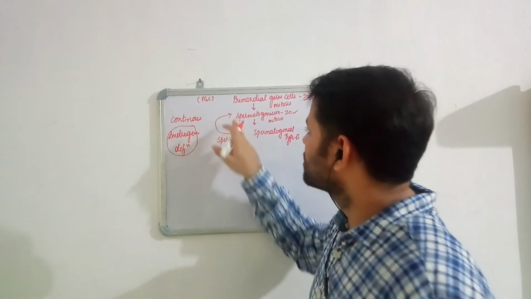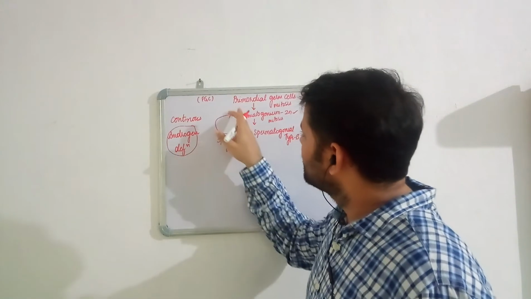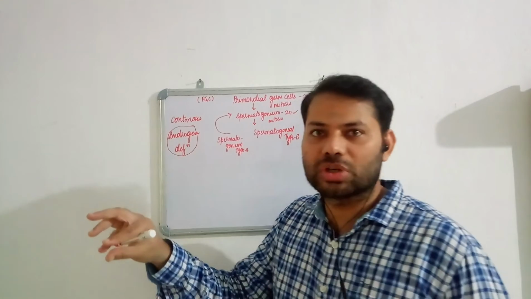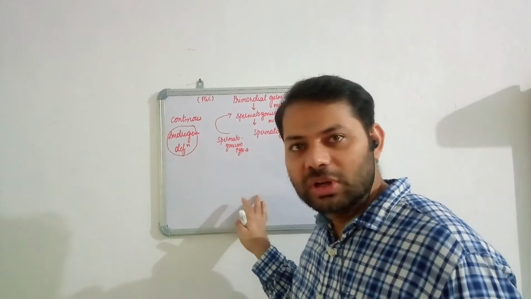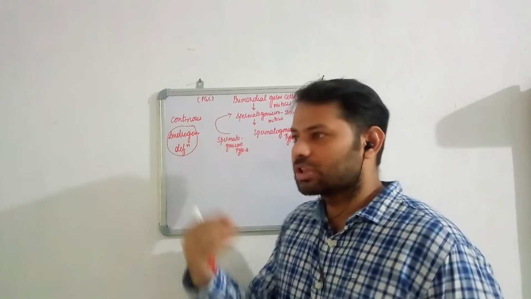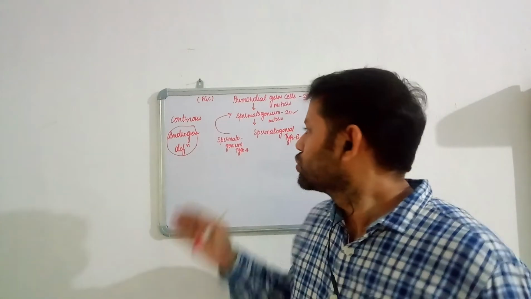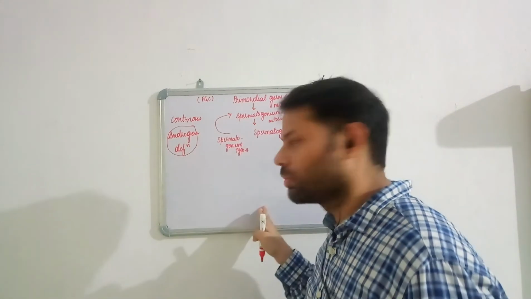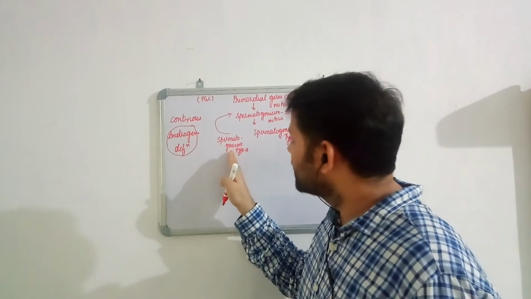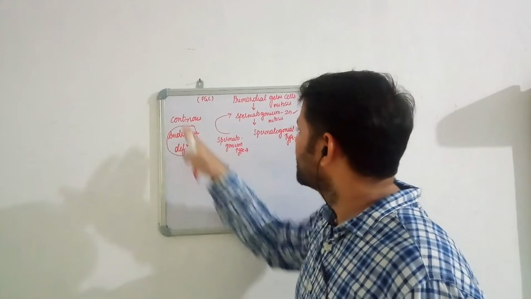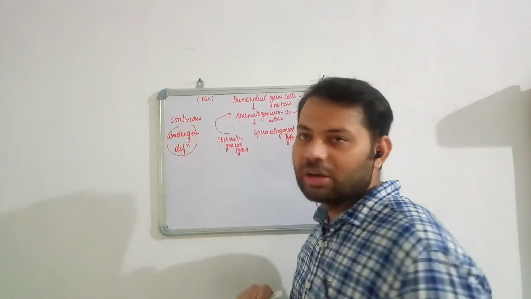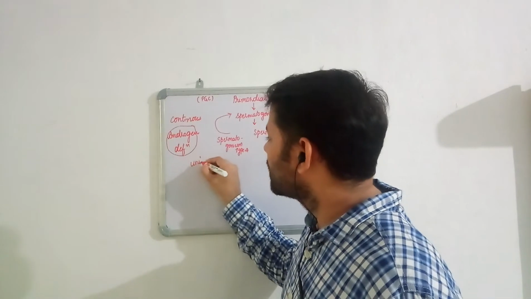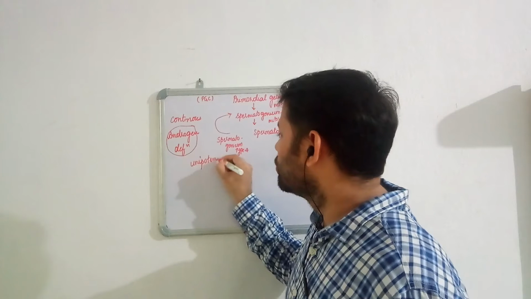Now when it is a continuous process, the spermatogonial cells must regenerate. If all the spermatogonial cells are used up in the production of sperms, then new cells for further spermatogenesis will not be there. So in order to produce new cells for continuing spermatogenesis, spermatogonium type A cells are formed. These type A cells will act as spermatogonial cells and continue the process. We can call them unipotent stem cells.